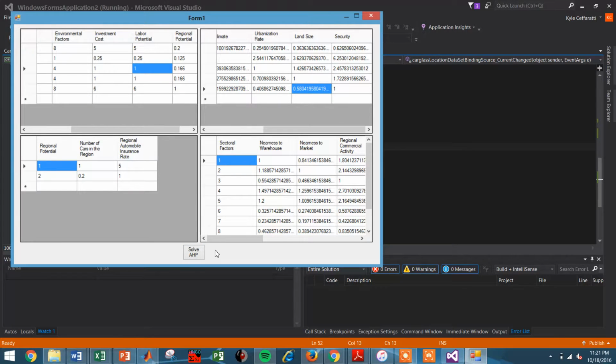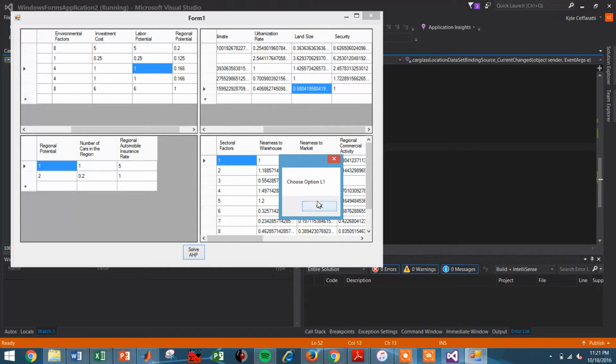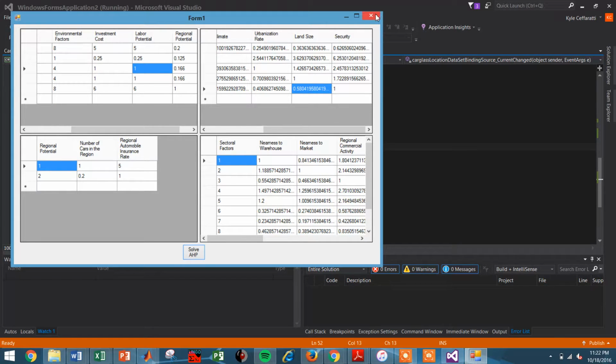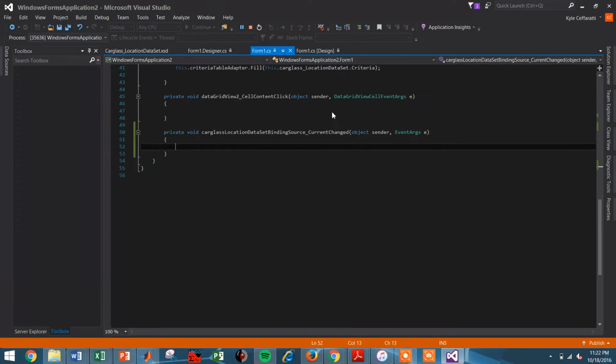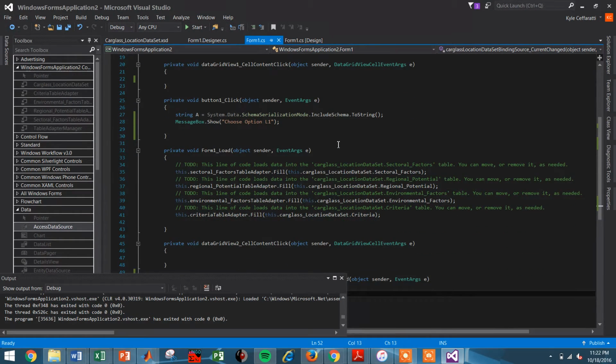And now this was done manually. I entered the answer. So inside of AHP, it tells us to choose option L1. The calculations were not done for C# through that. We just have the tables in C#, and they display here. And that comes directly from the Access database as well. You can see that with this code, bringing it all in.